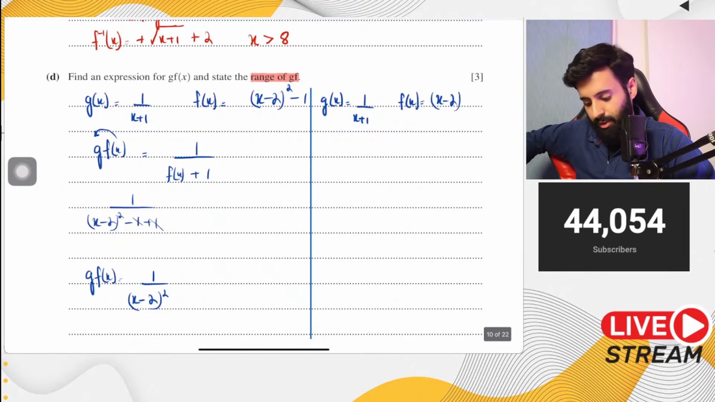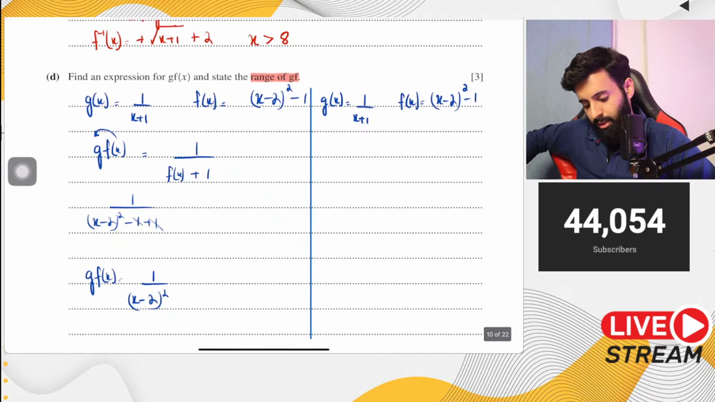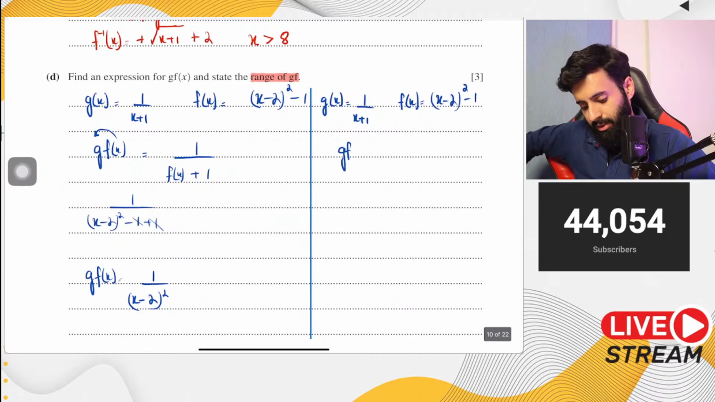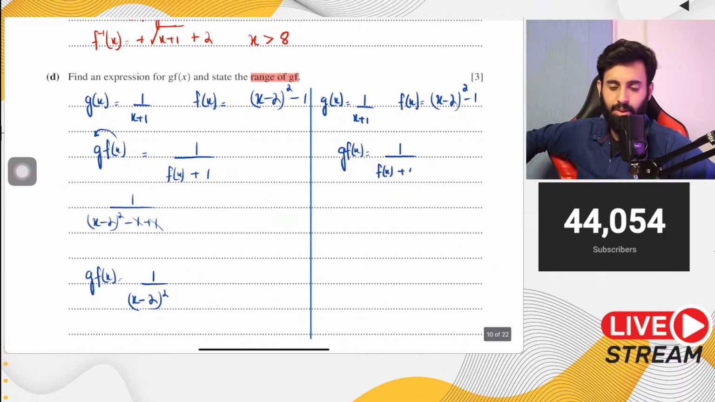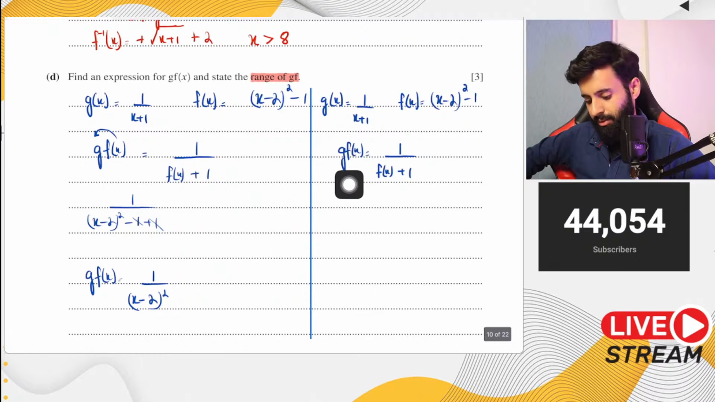Become friends with the function. Only then will it give you its range. Okay. So g of f of x is basically equal to what? It is basically equal to 1 upon f of x plus 1. Okay? Is it clear till here? All I've done is rewrite g of f of x in a different manner: 1 upon f of x plus 1.